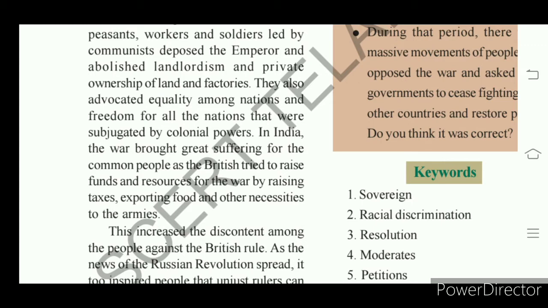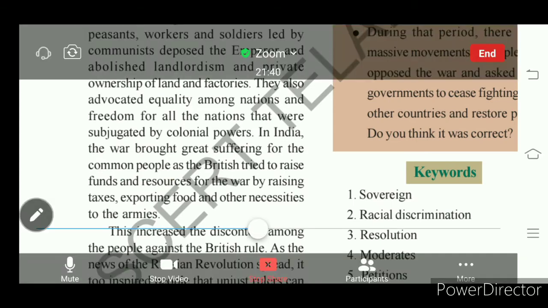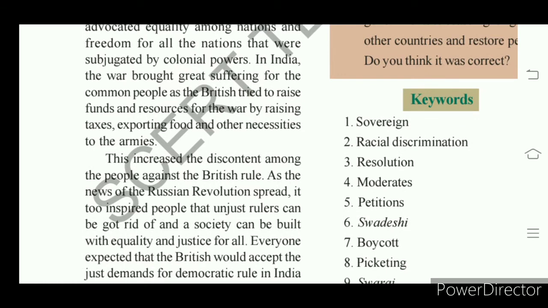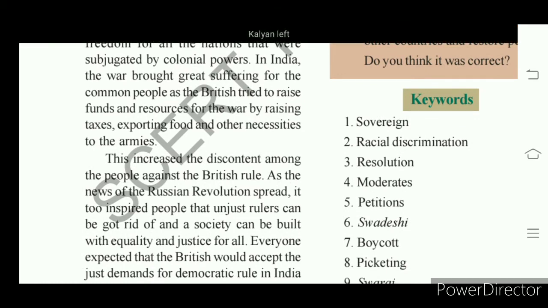So the British government raised taxes. That caused a lot of suffering to the Indian people.